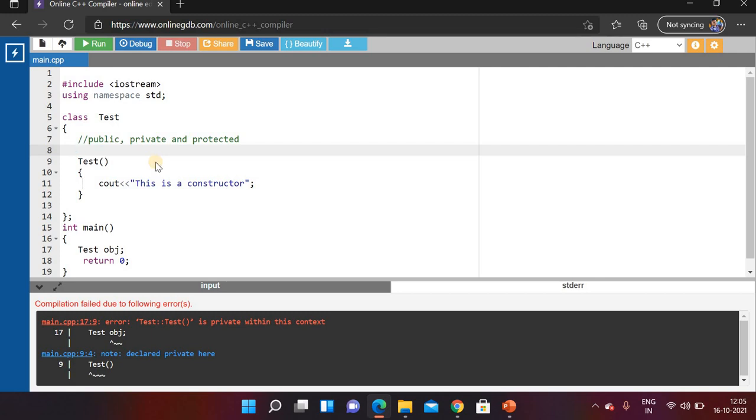If we write protected here, a protected member is also not accessible outside the class, but it can be accessed by a child class of the test class.